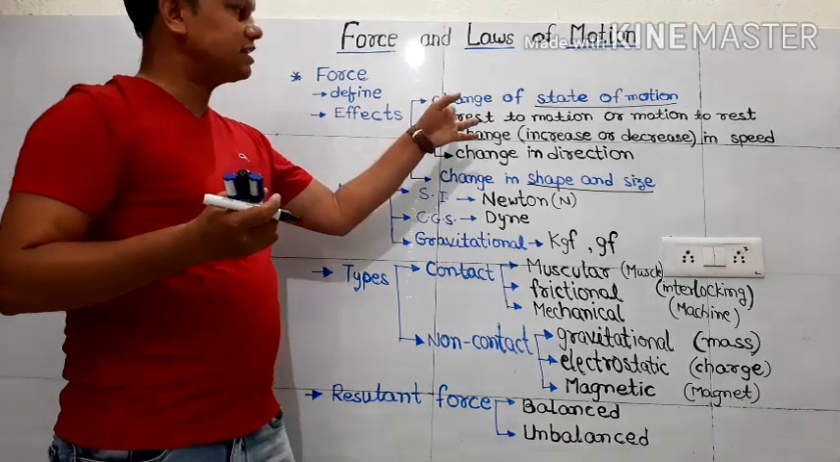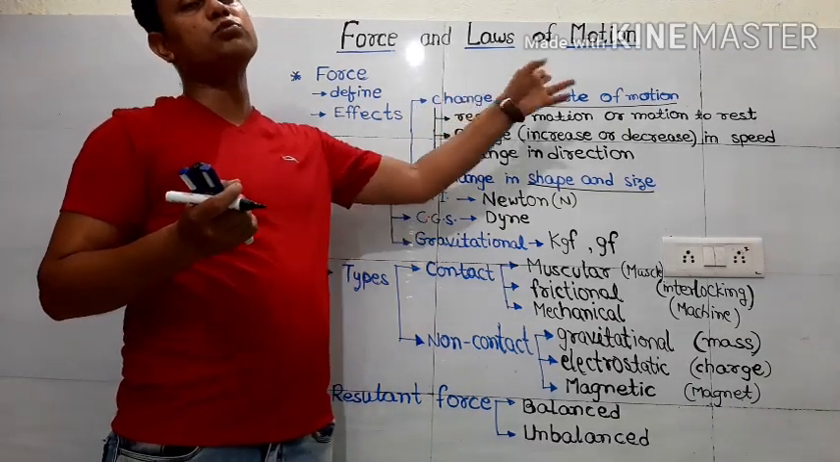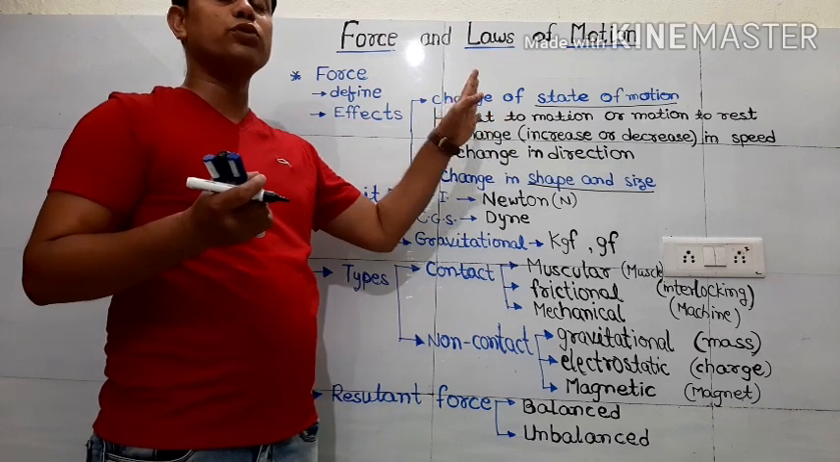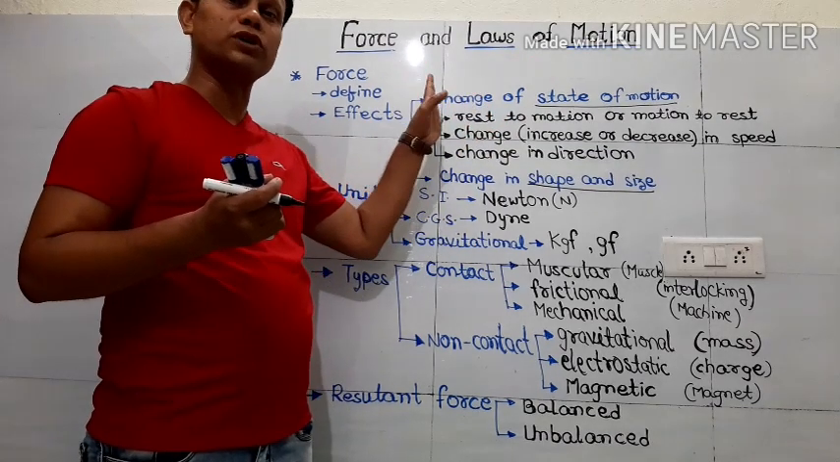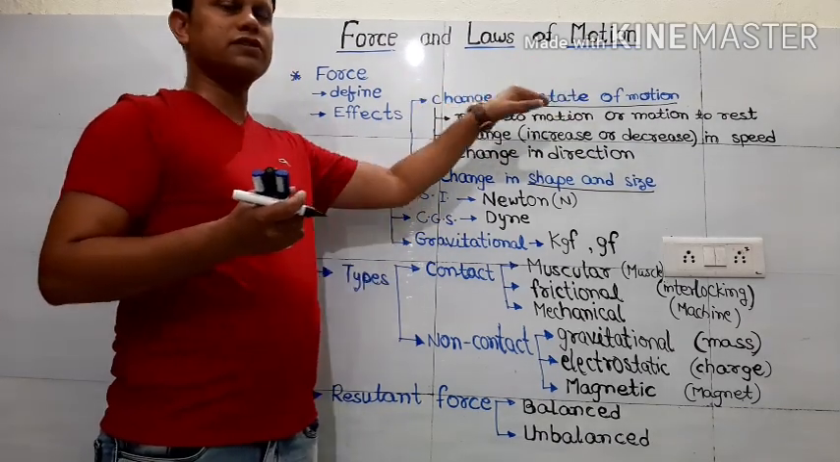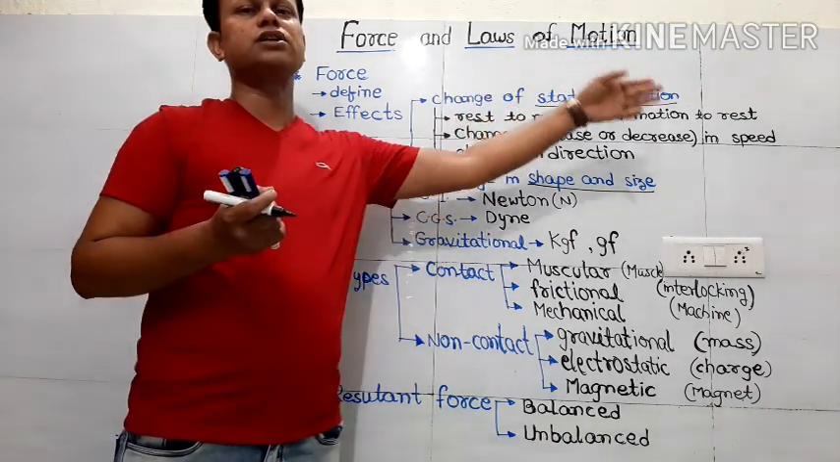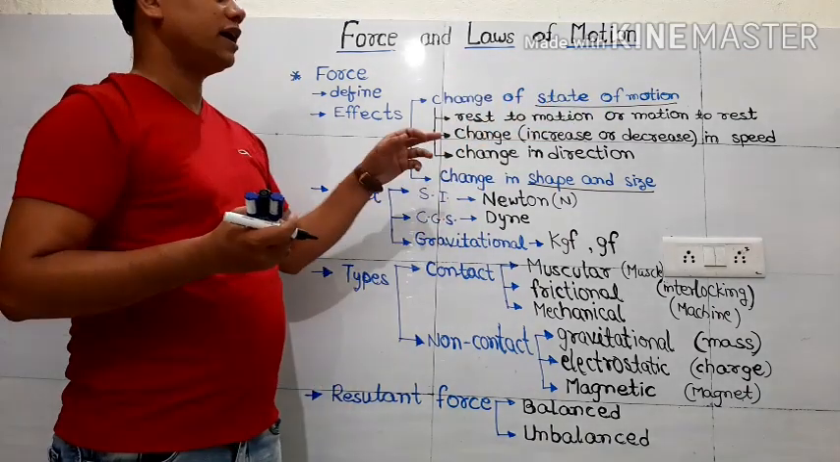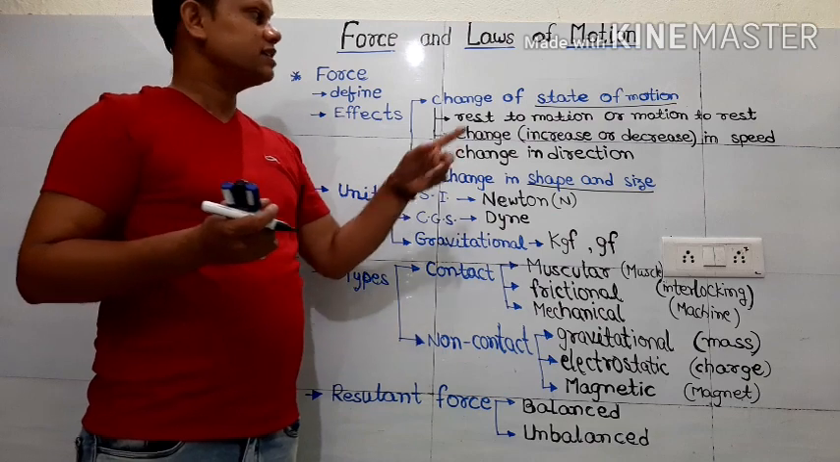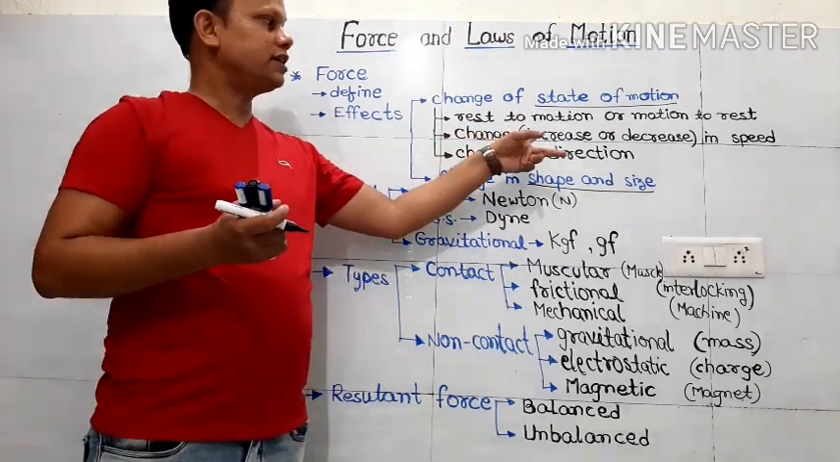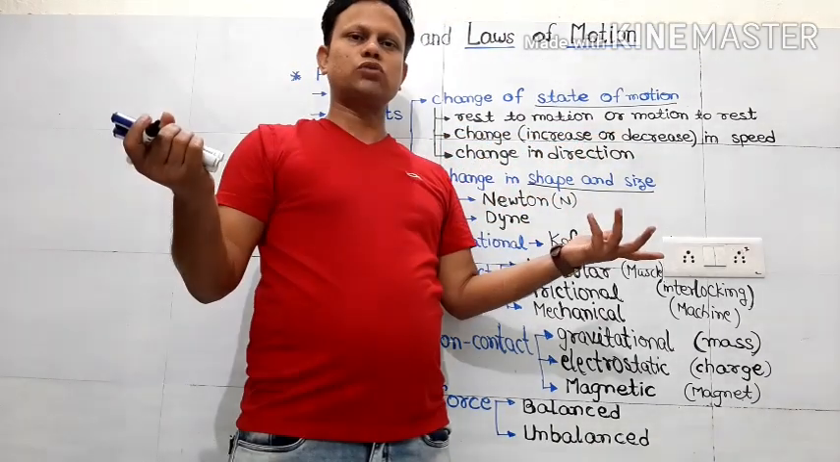So this is the situation of bringing any object from rest to motion or motion to rest. Both are done with the help of force only. And if anything happens between these two, then we'll say that it is a change of state of motion. Now coming to the next. Again it can change, either increase or decrease. Then what increases or decreases?